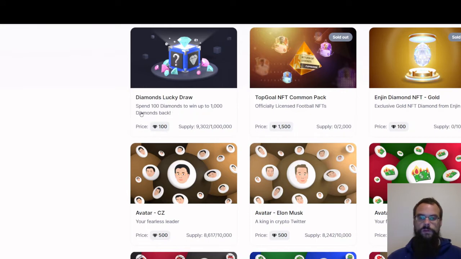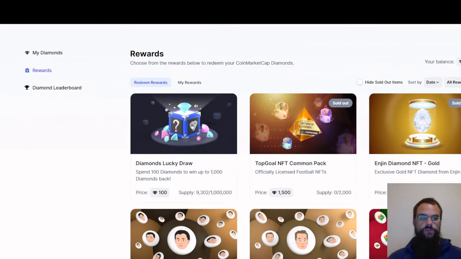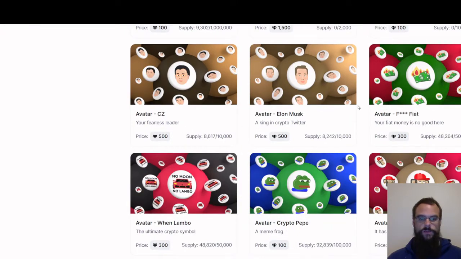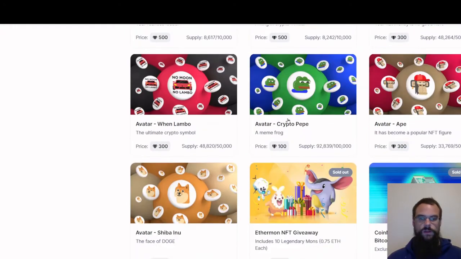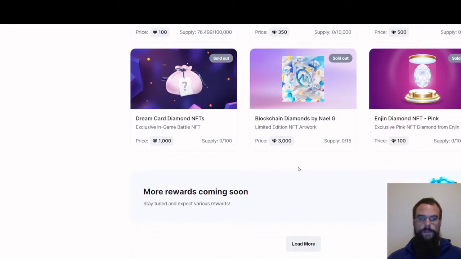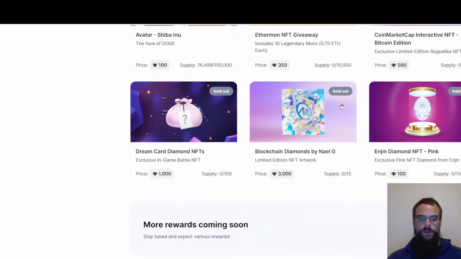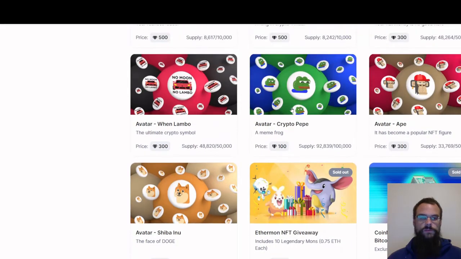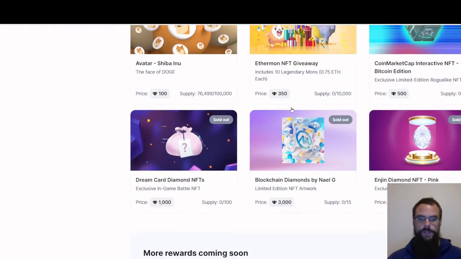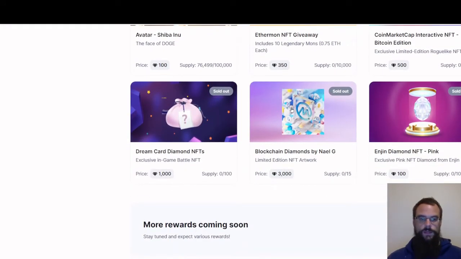So spend 100 diamonds, win up to 1,000 diamonds back. That's actually pretty cool. I might actually purchase this in a minute. These ones here are sold out. These ones cost 500 and 300 and so on and so forth, and they will actually be worth something. There's one here for 3,000. There was another one that was worth 20,000 diamonds. I'm guessing somebody already claimed it. But the more expensive they are in diamonds usually means they're worth more.